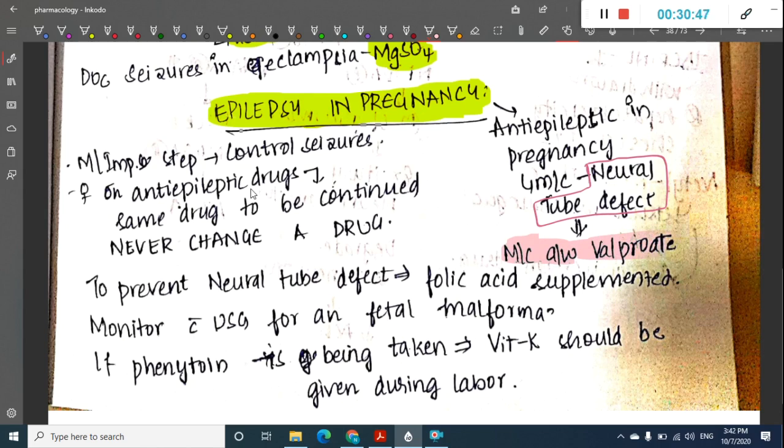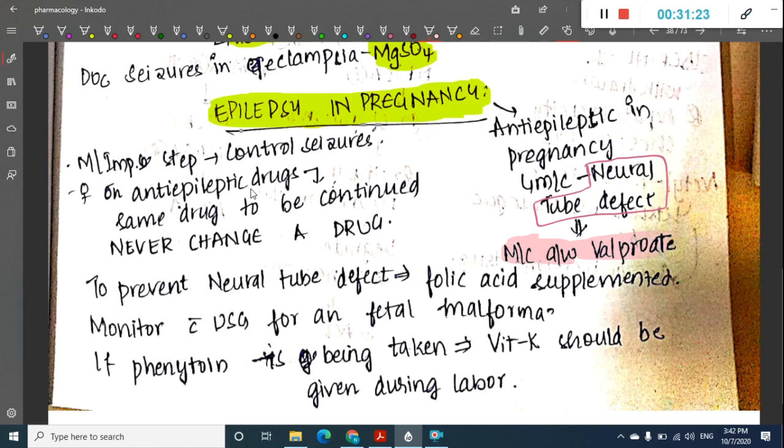Do you think you should change the drug and give some drug which has less teratogenic effect? If you ask me, I don't think so. You should not change the drug. For an anti-epileptic drug to act and to get stabilized at the required threshold doses in our body, it takes time. If you withdraw the drug in any way, it will provoke seizures again. And if you change the drug, it takes time for the body to adjust to the new drug, right? In such situations, what should you do?